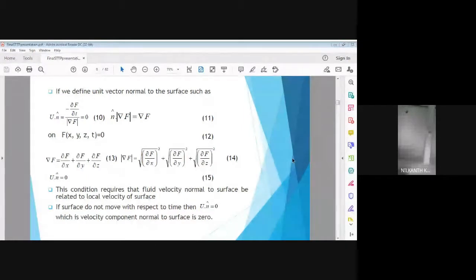Basically all these equations are important because the above condition requires that the fluid velocity normal to the ocean surface is related to the local velocity of the surface. If the surface does not move with respect to time, then u dot n cap is equal to 0, where the velocity component normal to the surface is 0.